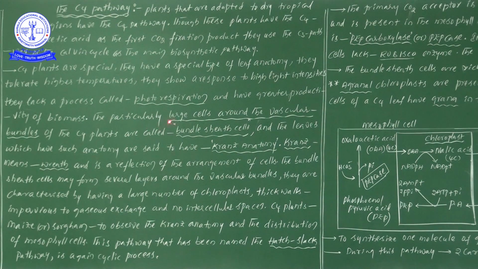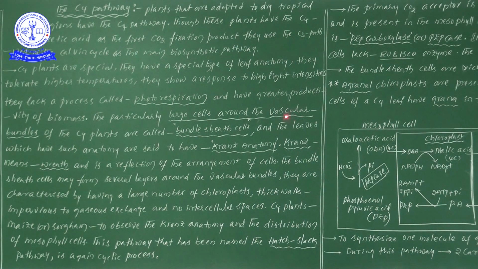Next one, particularly the large cells around the vascular bundles of C4 plants. Look at this important point. Large cells around the vascular bundles of C4 plants are known as bundle sheath cells. The vascular bundles are the complex tissue, xylem and phloem, combined; xylem and phloem members together, we are calling as bundle sheath cells.